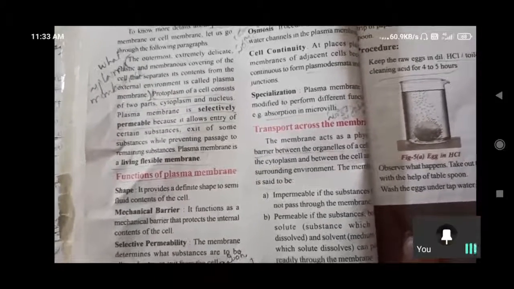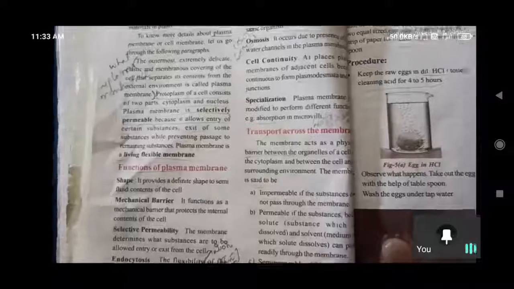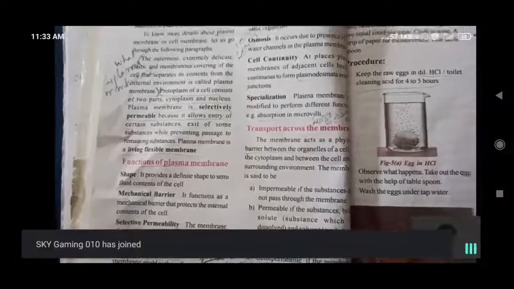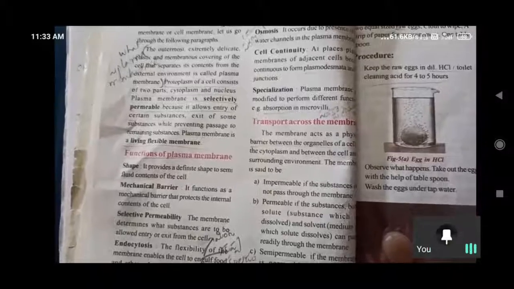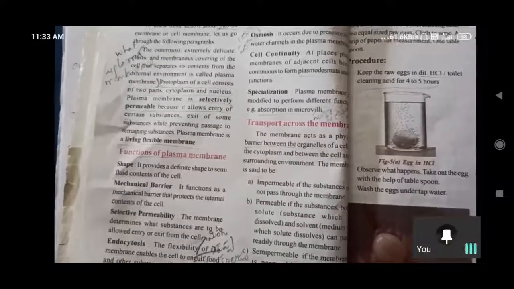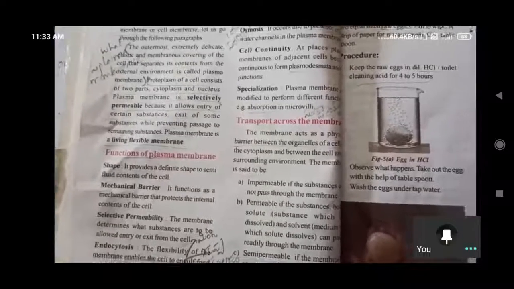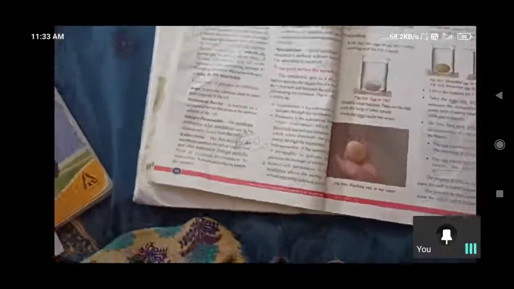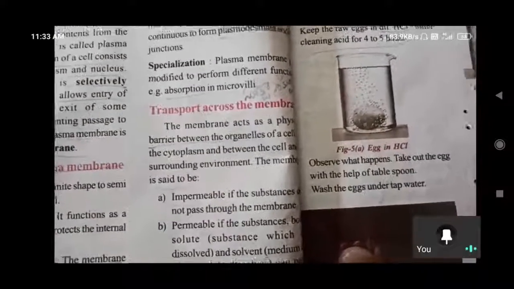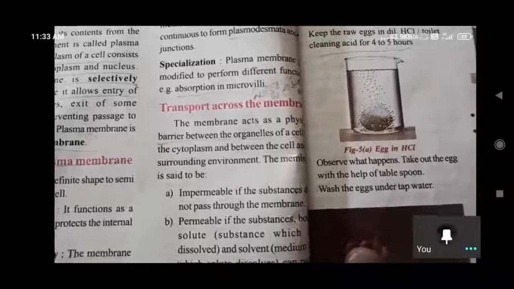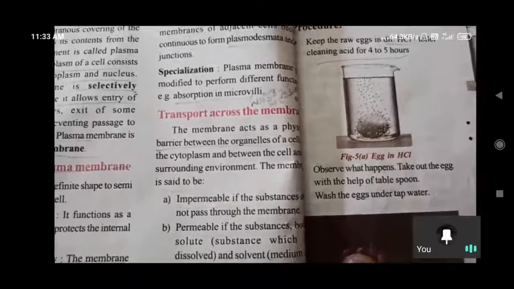And permeable substances, both solute substances which are dissolved and the solvent, can pass readily through the membrane. Only those already dissolved in water will be allowed. When dissolved in water and moist, it will allow, or else it won't. Like that, in our nose also we have moisturized content.